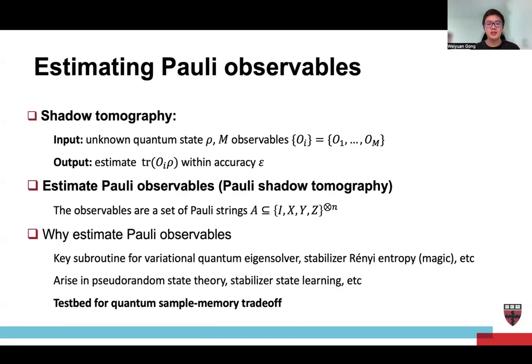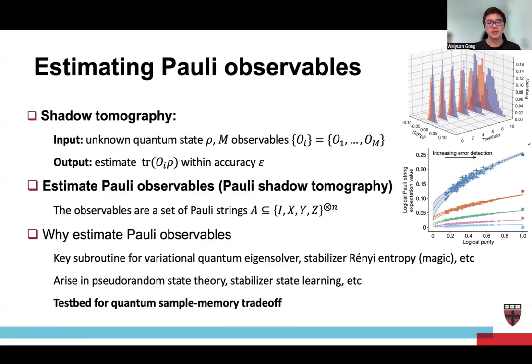The first reason is that it's a key subroutine for the variational quantum eigensolver, stabilizer Rényi entropy estimation, and so on in quantum experiments. The second reason is that for distinguishing pseudo-random states, for learning stabilizer states, or any other learning task, we have to use this as a subroutine. The third reason is that it's a test bed for quantum sample-memory trade-offs and statistical quantum advantage. And also, it can be performed on near-term devices. These are figures from recent results on Rydberg atoms, where they can perform Pauli observables estimation.